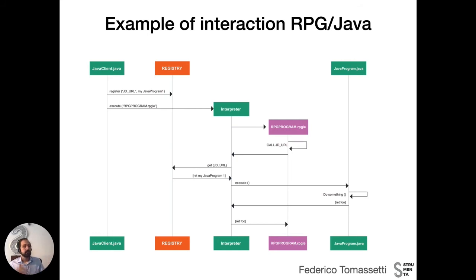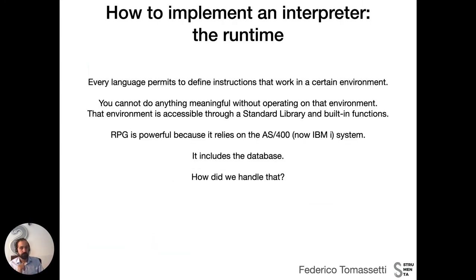If there is, it invokes the Java program, which produces some result, the result is returned to the interpreter, and the execution of RPG code continues. If it's not found, instead, it will look in certain directories for an RPG program with that name and interpret it. So this is how we combine the two worlds.